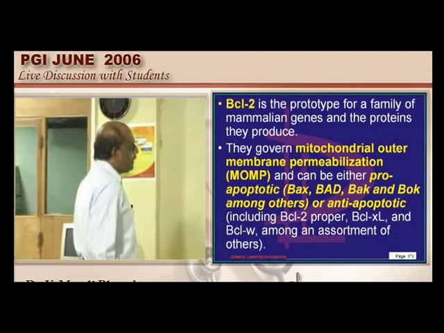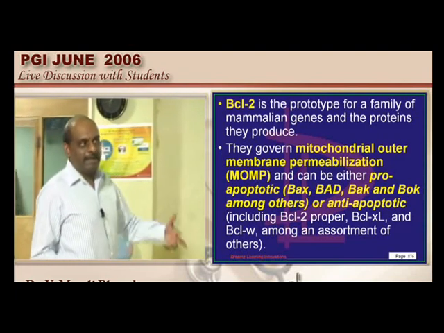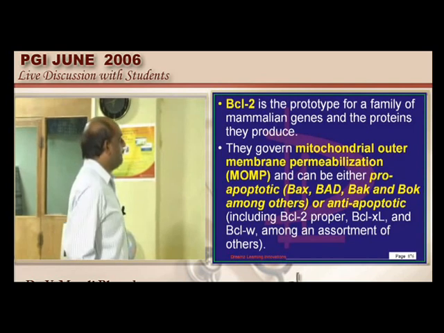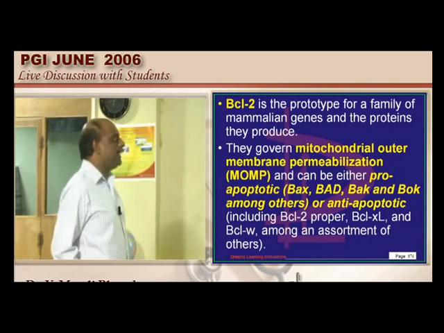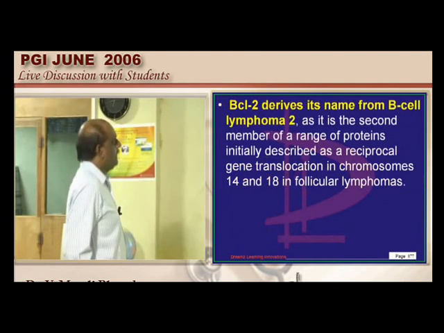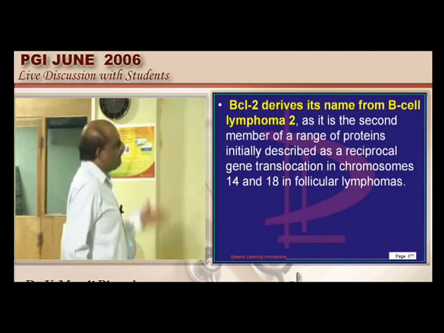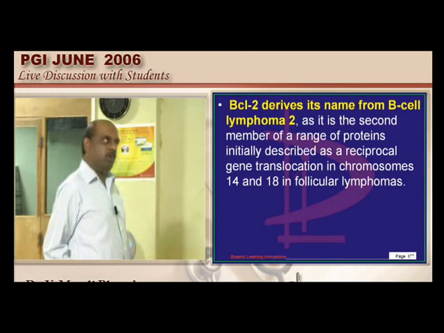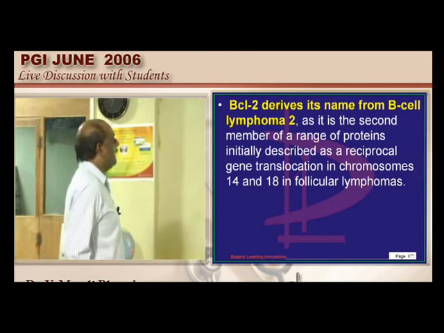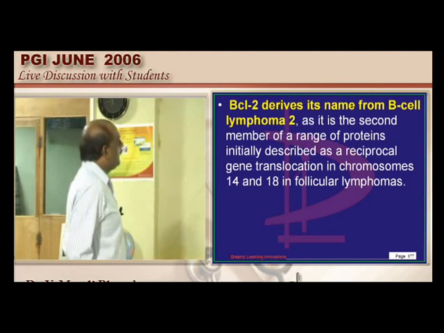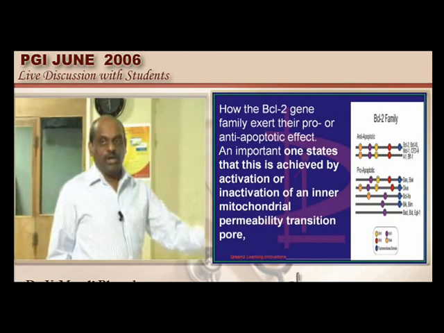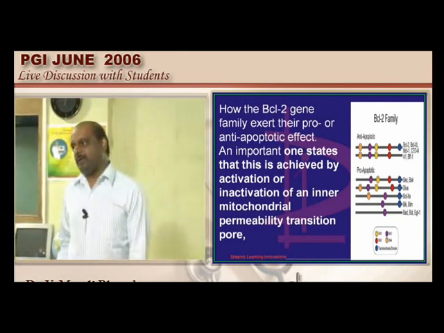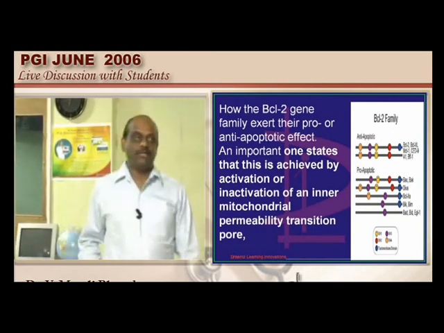Then BCL2 is typically associated with which malignancy, doctor? With B cell lymphoma 2. And also in follicular lymphomas it is seen. And BCL2 is a big family, both pro and anti-apoptotic members are there. So BCL2 is definitely associated with apoptosis, and also you have the APC gene, the loss of which can predispose to the development of colon cancer, as all of you know very well.